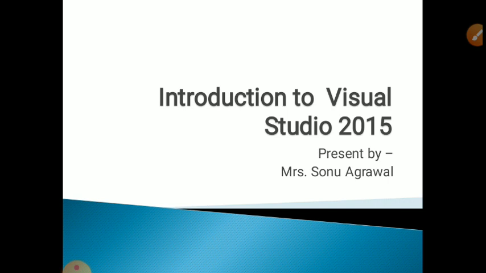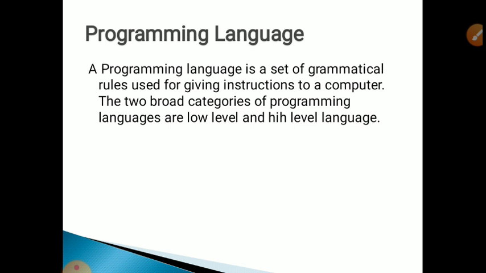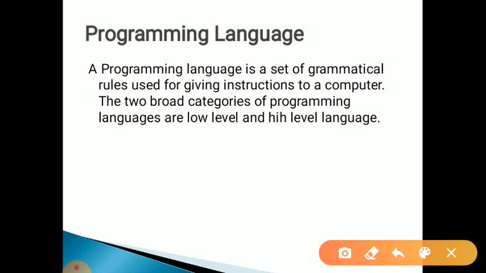We know first what programming languages are. Actually, a programming language is a set of grammatical rules used to give instructions to the computer. Whatever instructions we give, the computer performs according to it. It is basically in two ways. First one is low level, second is high level.